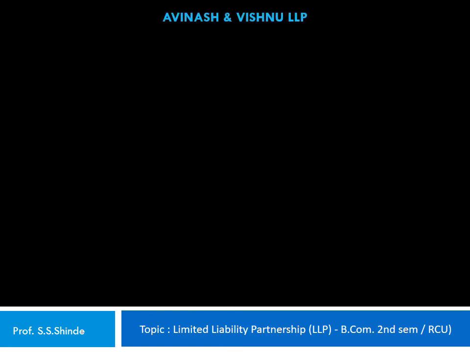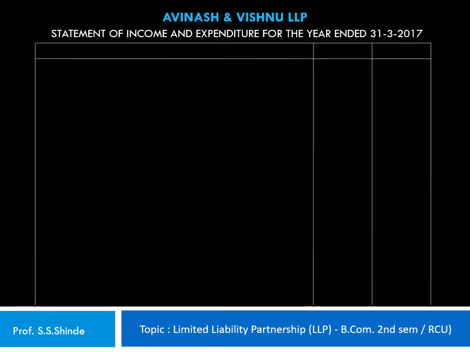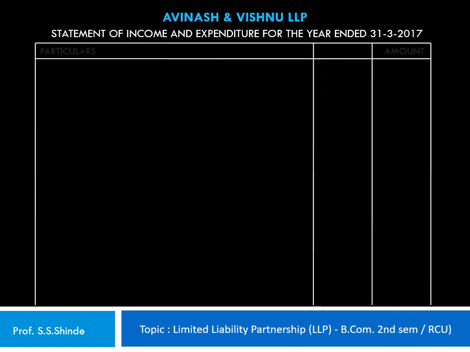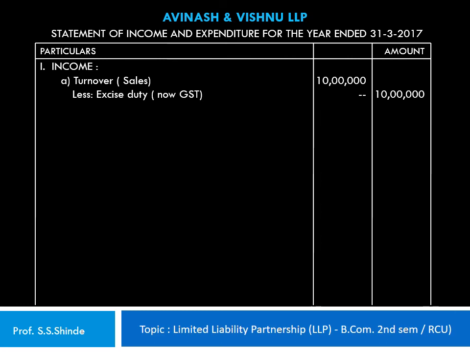Let's now rule out a statement of income and expenditure for Avinash and Vishnu LLP. So let's rule out the vertical statement with the particulars in the amount column. The statement is titled Statement of Income and Expenditure for the year ended 31st of March 2017. The first part of the statement begins with income. Under that, the first head is turnover, sales. In this case it is rupees 10 lakh. Less excise duty, now normally termed as the GST, is nil. So in the outer column, we show the amount of net sales as rupees 10 lakhs.